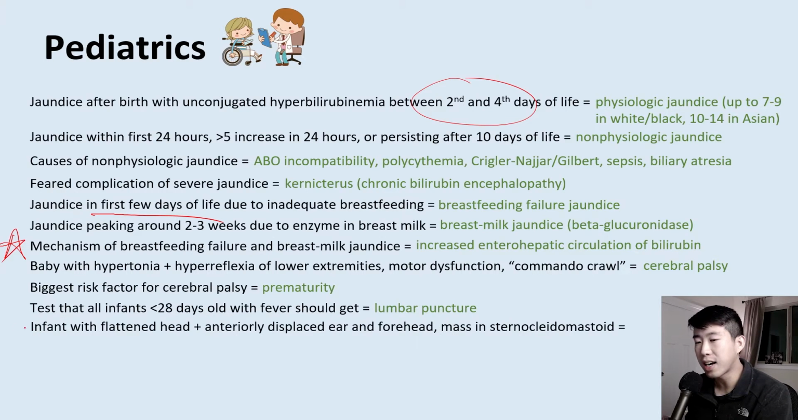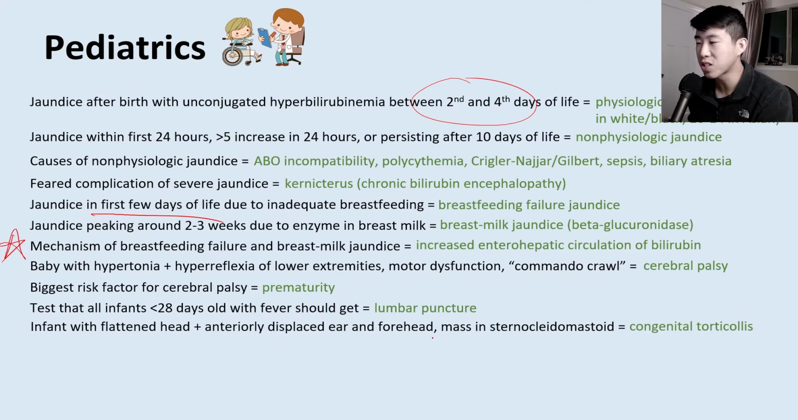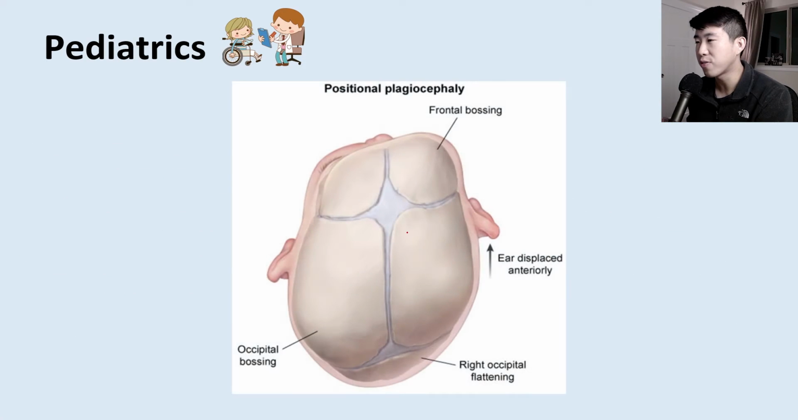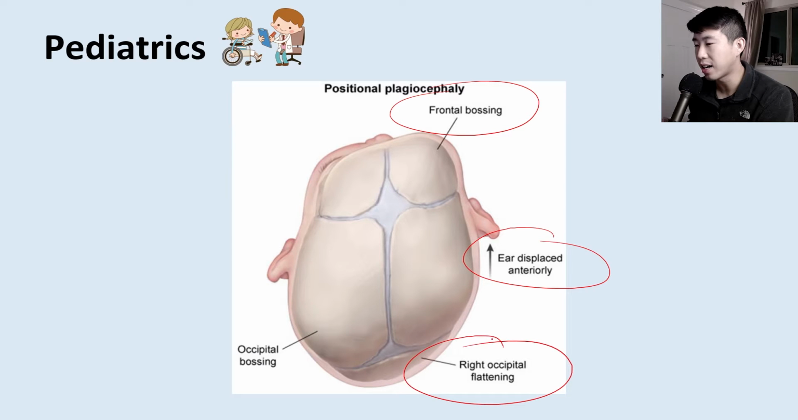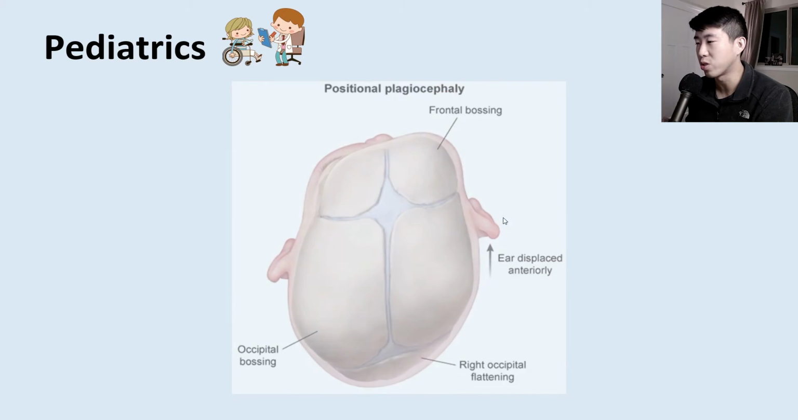Now, there's going to be on your test an infant with a flattened head and an anteriorly displaced ear and forehead and a mass in the sternocleidomastoid. That's a description of torticollis. So if you take a look at this picture here, you get frontal bossing, the ear gets displaced anteriorly, the occipital area gets flattened, and so that's what they're kind of describing in the UWorld stem.